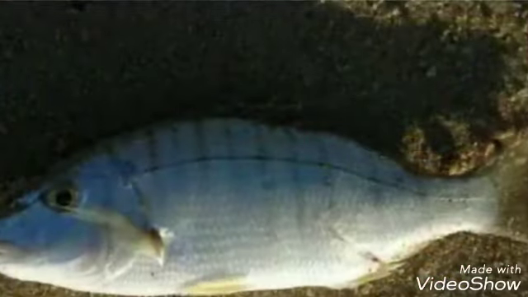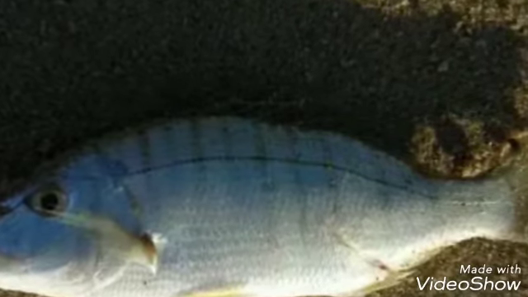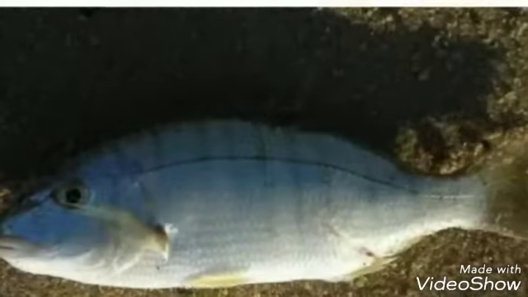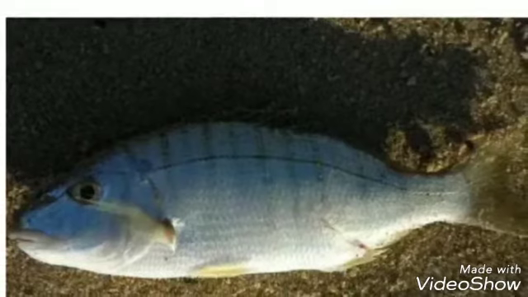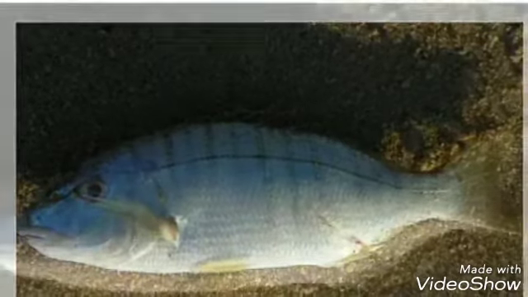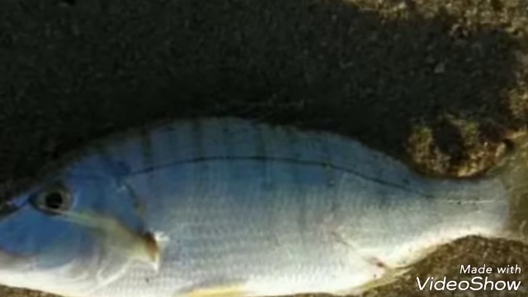Number 22. Sand steenbras. Scientific name of sand steenbras is Lithognathus mormyrus. It's found in shallow water in the Mediterranean Sea and in the eastern Atlantic Ocean from France to South Africa. The lifespan of sand steenbras is not known yet.